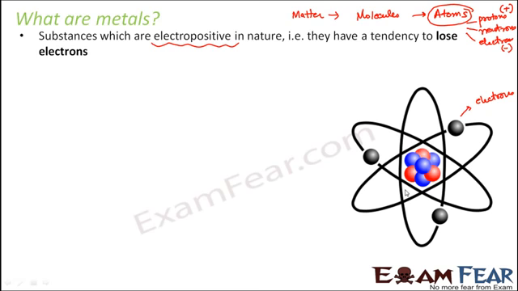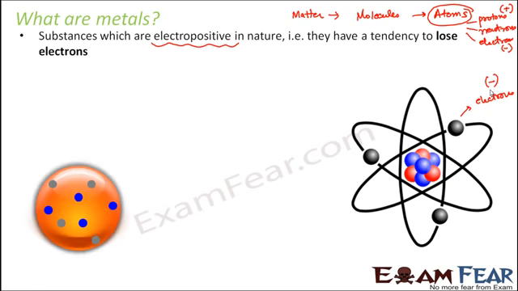Now metals are those substances which always have a tendency to lose electrons. If a substance is losing an electron, what will happen to that substance? Electron is negatively charged, so basically that substance is losing a negatively charged particle. The number of positively charged particles in that substance will be more, so the substance will become electropositive.